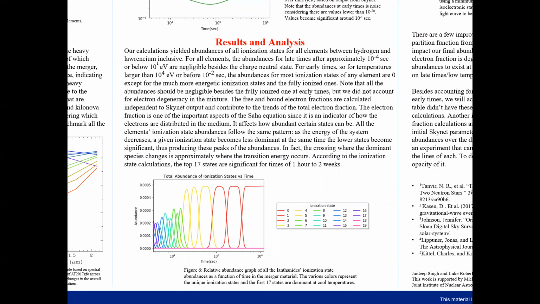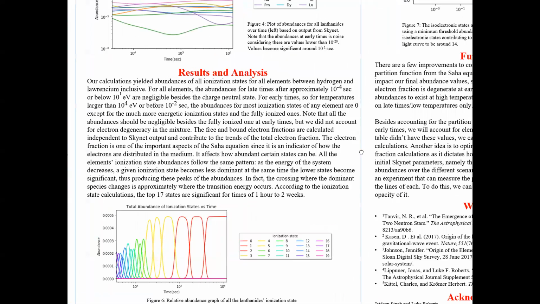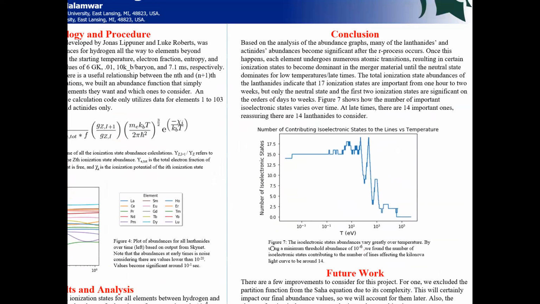By combining all of these ionization state abundances together into one graph, we found that there are 17 ionization states that matter between 1 hour and 2 weeks. So in conclusion, we found the distribution of the lanthanide abundances.